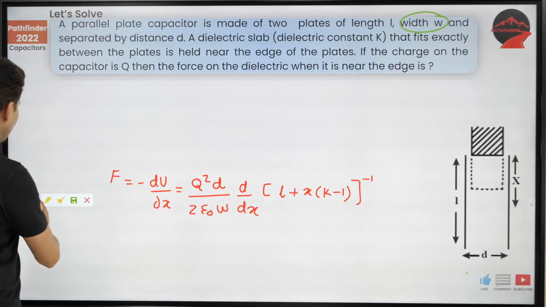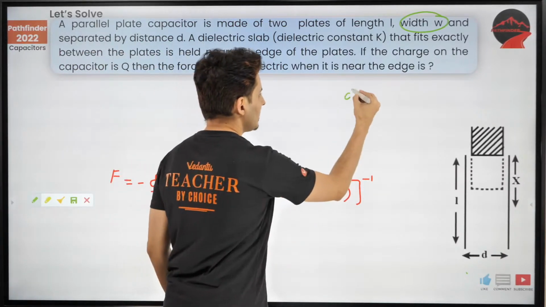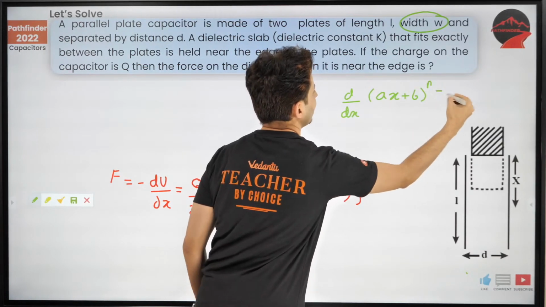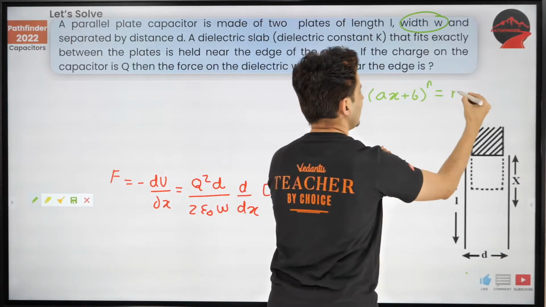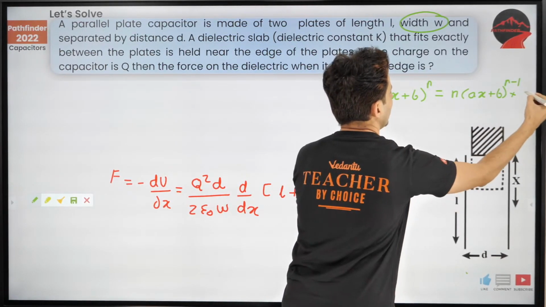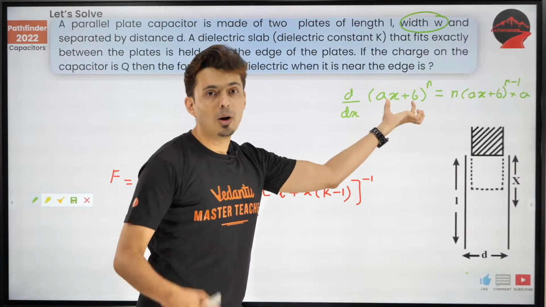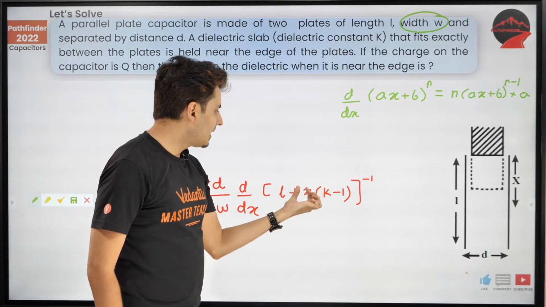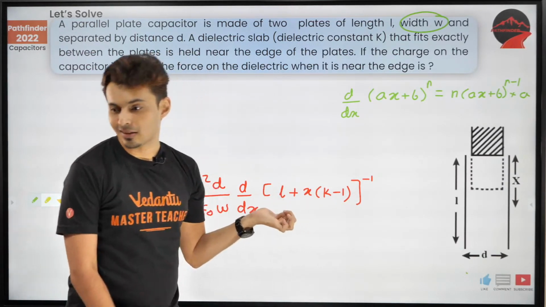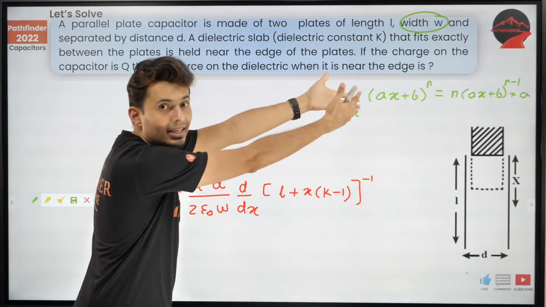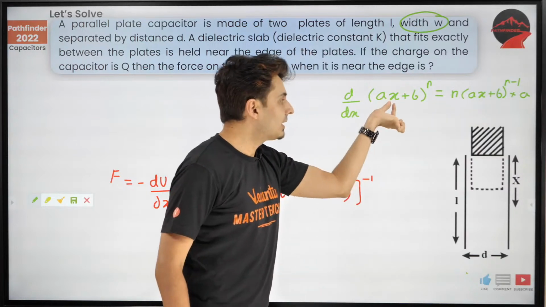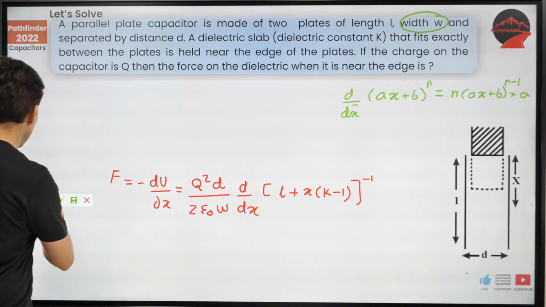Now, I don't know whether you have read this in maths or you will read this in maths. The derivative of ax plus b whole raised to n is nothing but n into ax plus b whole raised to n minus 1, multiplied by a. This is also an ax plus b form, where b is L over here. So just use that derivative form. It's like the x raised to n formula, n x raised to n minus 1, but the constant of x comes outside. So let's do that.